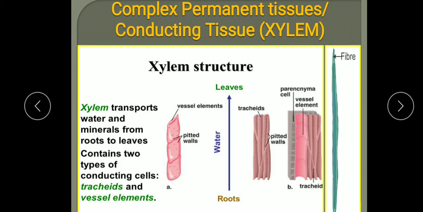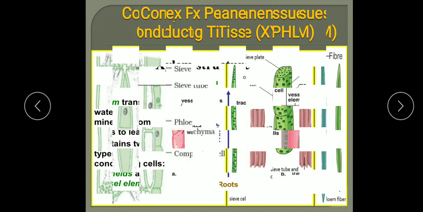So these are the components of the xylem and their functions. Now here one more thing I want to tell you, that the old xylem tissue forms the wood and does not conduct water or minerals, because old xylem tissues do not work, they form the wood, and in place of the old, new xylem tissue is developed due to secondary growth.